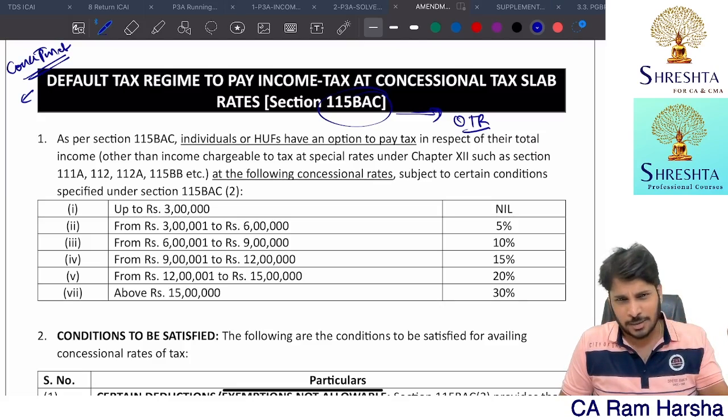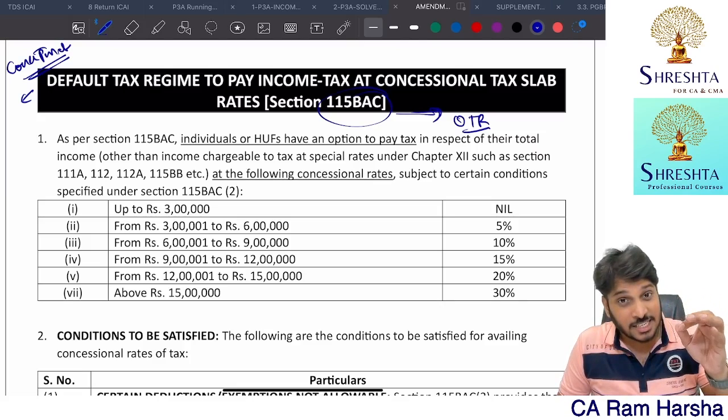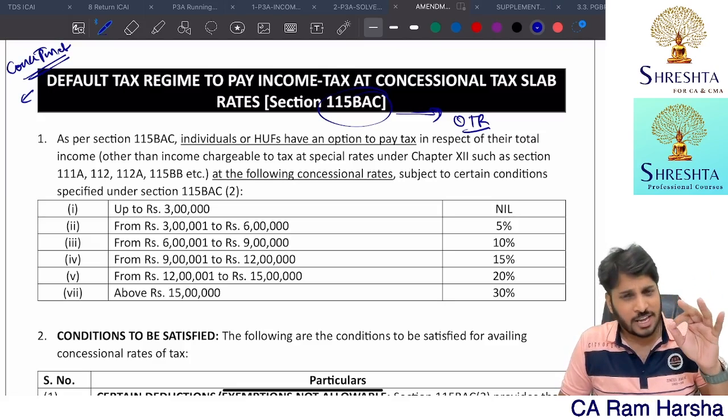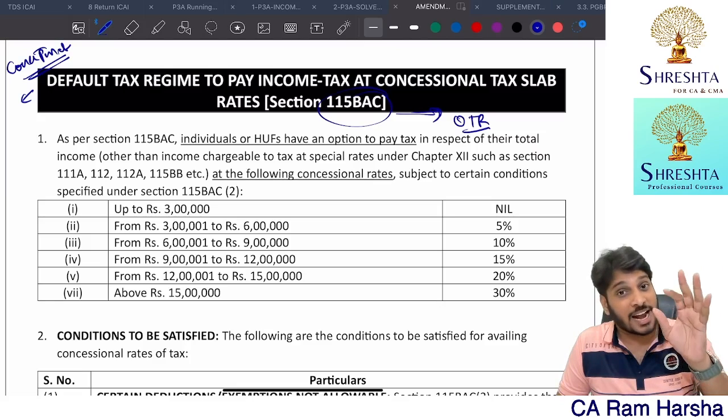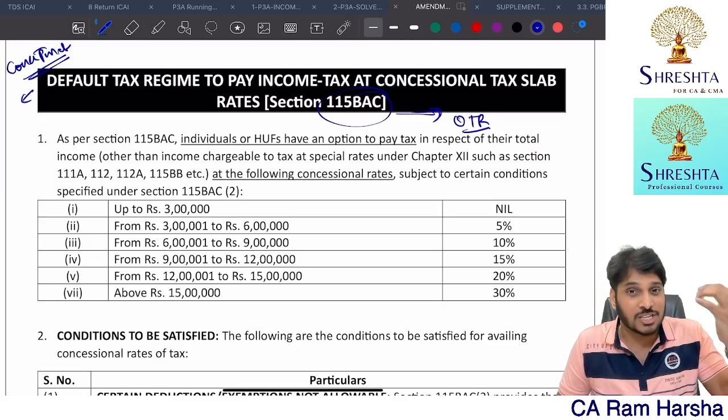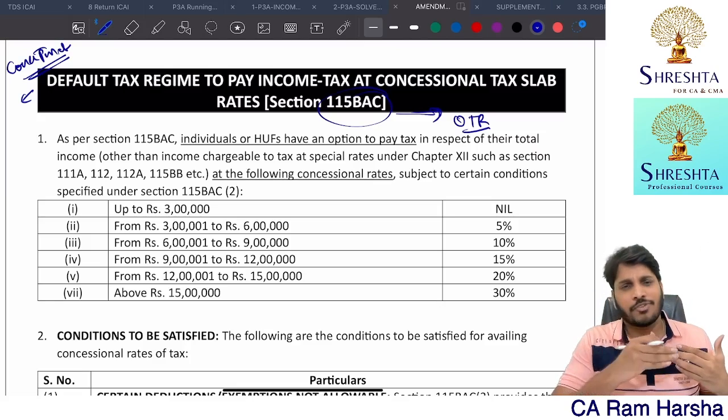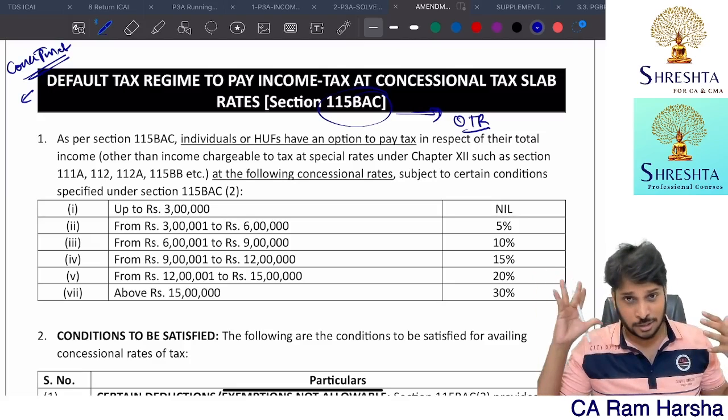Beyond 10 lakh, it is 30%. For a senior citizen, an individual resident in India aged 60 or more, the initial slab limit is 3 lakhs. For a super senior citizen, a resident individual aged 80 years or more, the initial slab is 5 lakhs. Then 5 to 10, 20%, beyond 10, it is 30%.